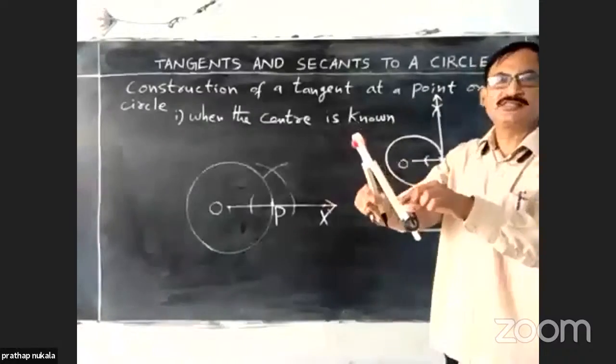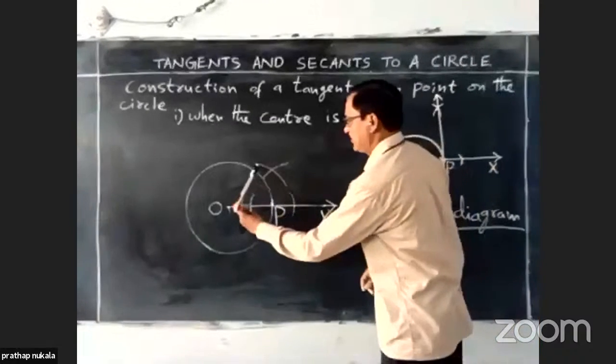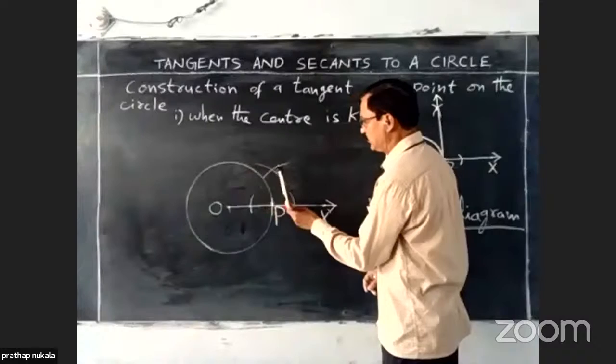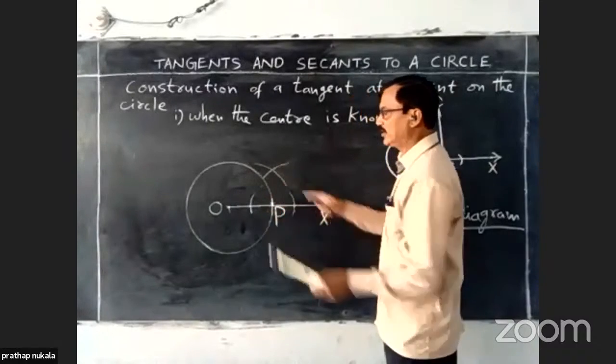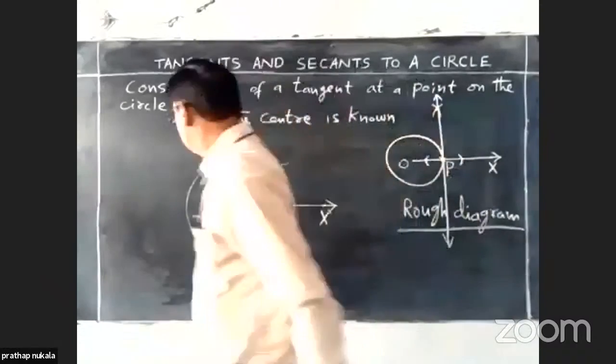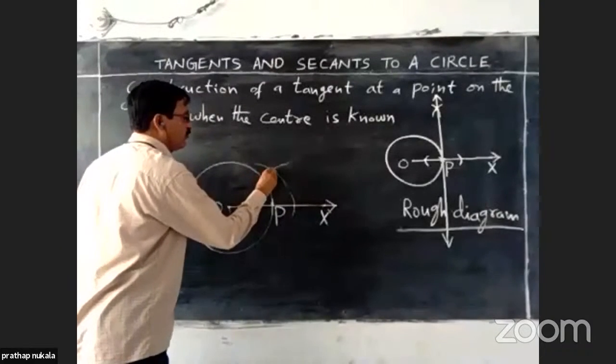Just change the radius and draw two arcs from this point and from this point. Locate the intersection point. Okay, this is the intersection point of the two arcs.